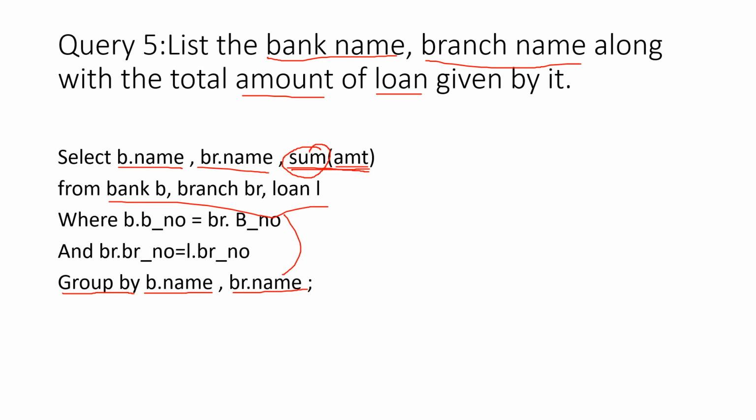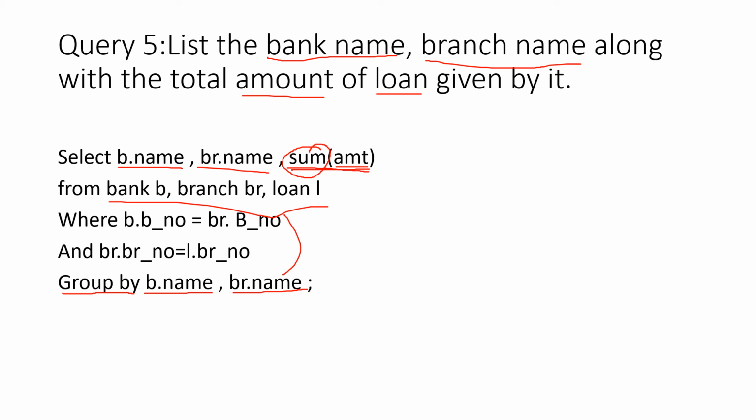Okay, only thing is the sum of all the loan amounts has to be done, so there is a clause or there is a mathematical or arithmetic summing that can be done by using the clause sum of which attribute? Amount attribute. So it will sum all the amounts. From which all tables, and what all do I have to display? Bank name, branch name and sum of the amounts. Okay, from which all tables? Three tables. And the relationship establishment is the same.